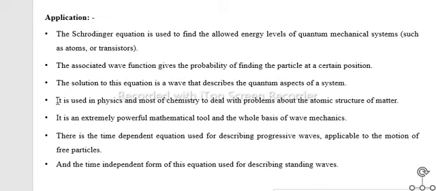It is used in physics and most of chemistry to deal with problems about the atomic structure of matter, and it is an extremely powerful mathematical tool and the whole basis of wave mechanics. There is the time dependent equation used for describing progressive waves applicable to the motion of free particles, and last, the time independent form of this equation used for describing standing waves.